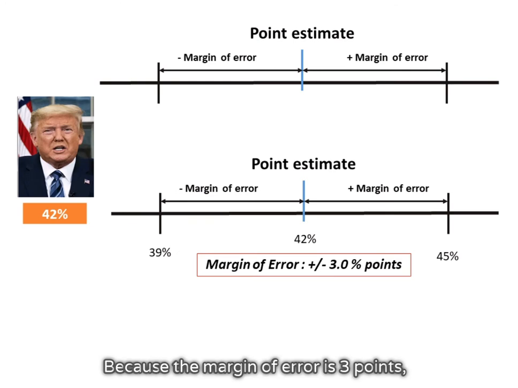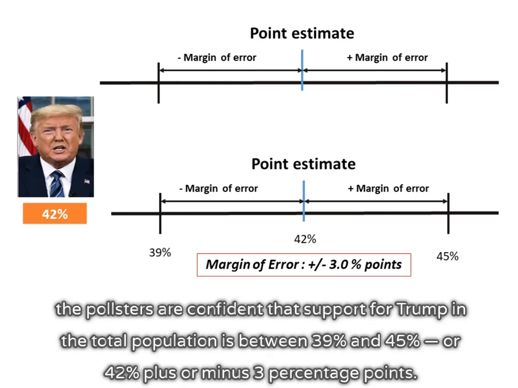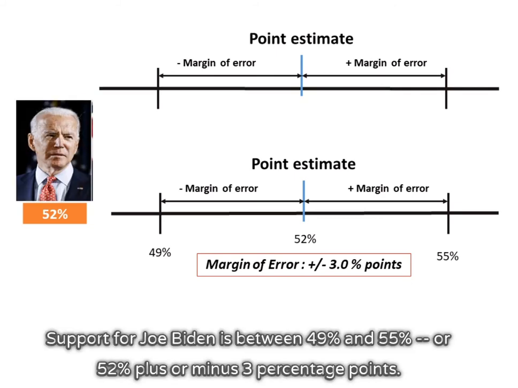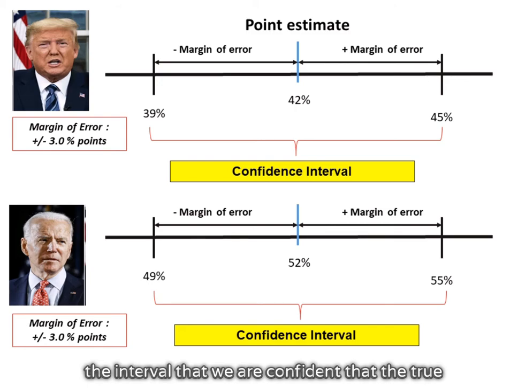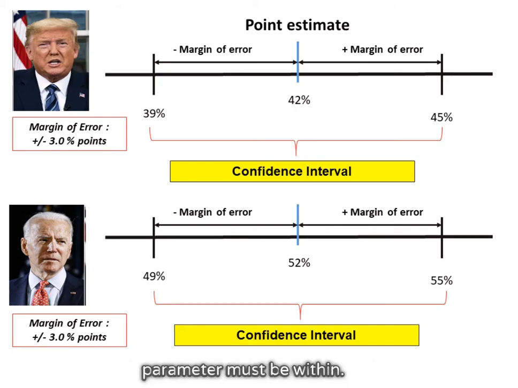Because the margin of error is 3 points, the pollsters are confident that support for Trump in the total population is between 39% and 45%, or 42% plus or minus 3 percentage points. Support for Joe Biden is between 49% and 55%, or 52% plus or minus 3 percentage points. This range of values is our confidence interval, the interval that we are confident the true parameter must be within.